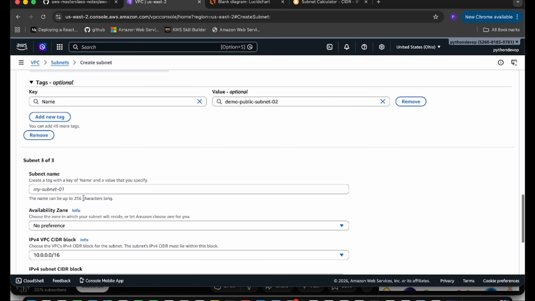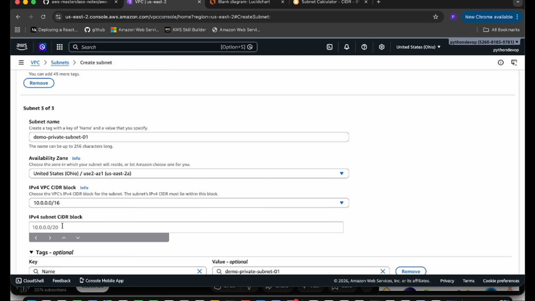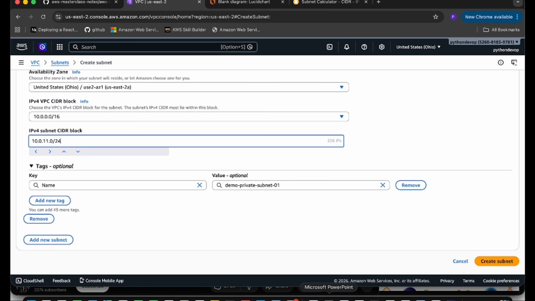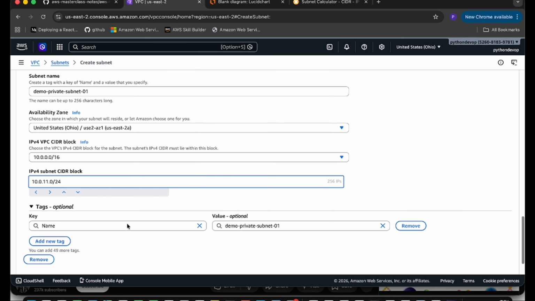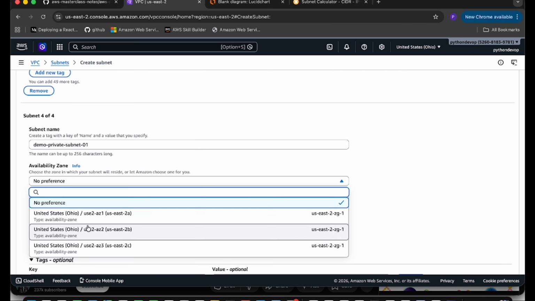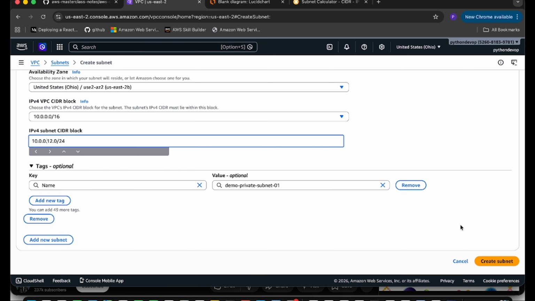Now create the third, which is our private. For the private, change the name from public to private. In availability zone, I will create it in the 1 and the CIDR range 10.0.110/24. So same as in our presentation. Next we have to add one more subnet. Let's copy this name, add new subnet, and this is the last subnet. AZ2. All the subnets are created.